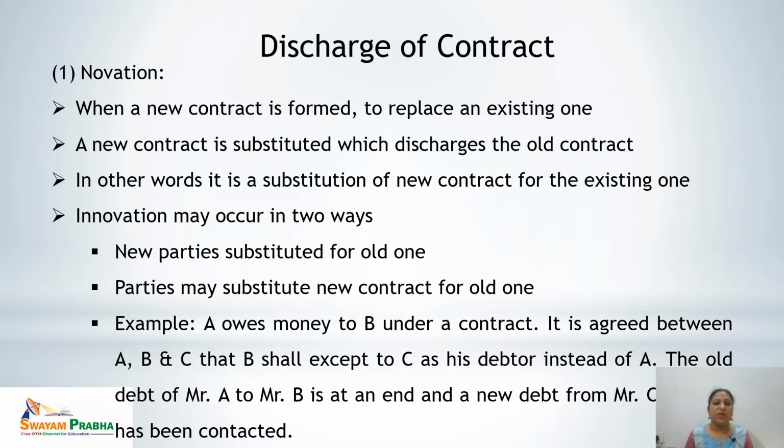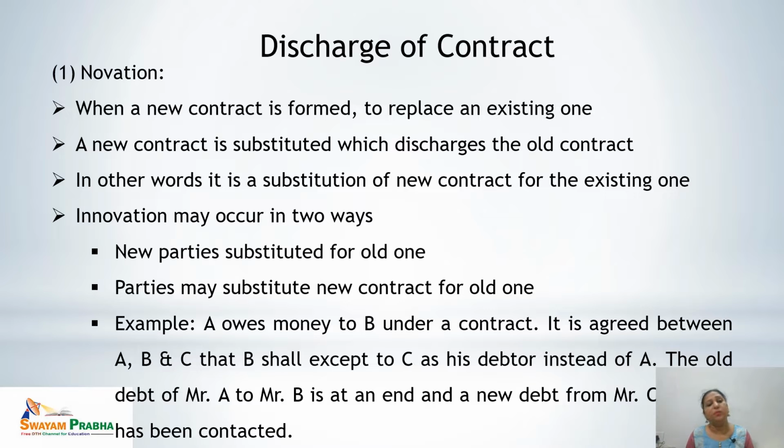So let's see the example. A owes money to B under a contract. It is agreed between A, B and C that B shall accept C as his debtor instead of A. So the old debt of Mr. A to Mr. B is at an end, and a new debt from Mr. C to Mr. B has been contracted. Here the parties have changed. Here the existing parties were A and B. Now in the novation, after the novation, the parties are Mr.